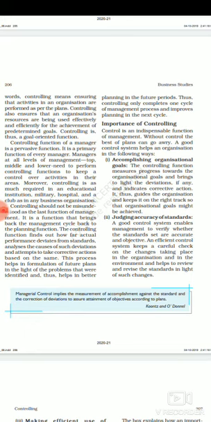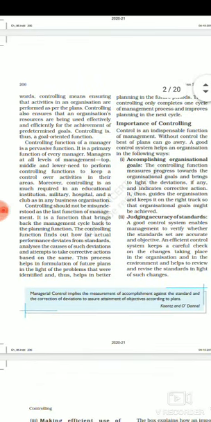Why does a manager need to control things in the organization? So that the goal or target of the organization can be achieved. Controlling is a pervasive function. We say pervasive because it is not utilized at one level only.